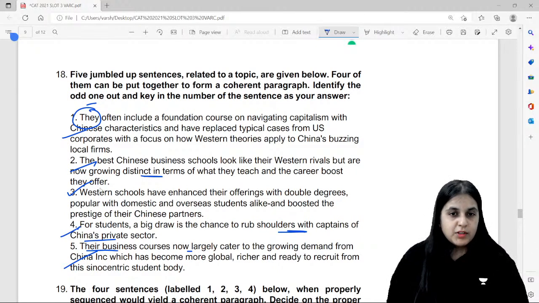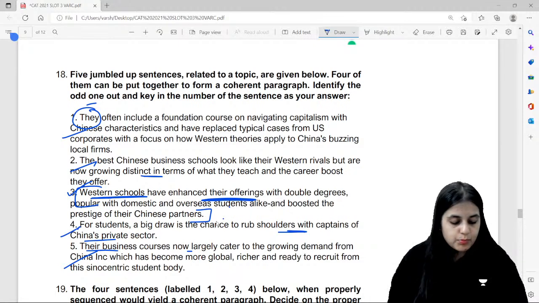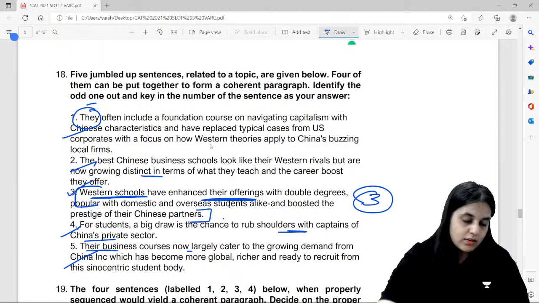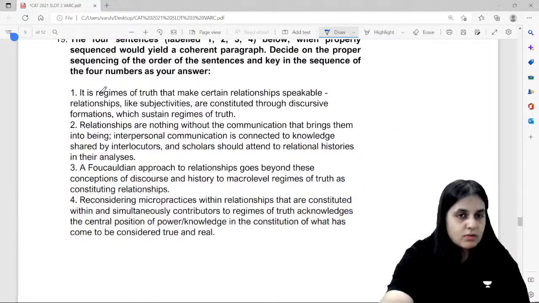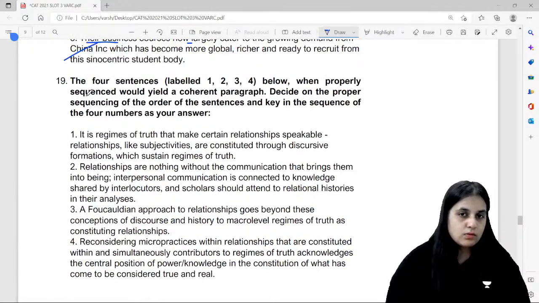But if you look at 3, this talks about Western schools having enhanced their offerings. Keywords may be there, but the theme has completely shifted. So that's why the answer option is 3. The focus is not on Western schools, it's on Chinese schools.